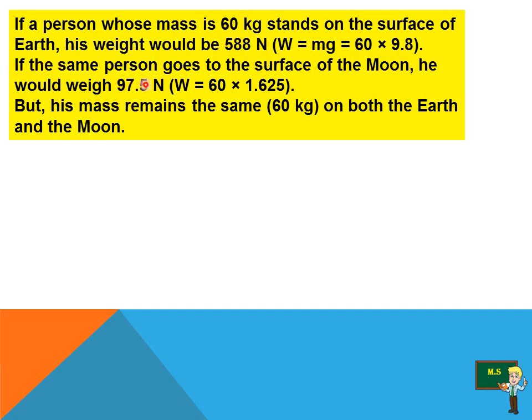If the same person goes to the surface of the moon, he would weigh 97.5 Newton, because on the moon we have a lesser g value, acceleration due to gravity, that is 1.625, but his mass remains the same. Remember, weight is the only term which changes. On the moon or other planets, the weight changes, but the mass never changes. It remains the same even on the moon and any other planet.